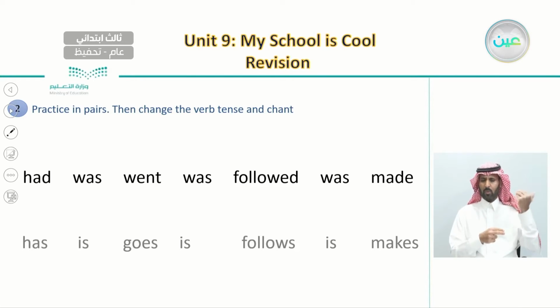So how can we rewrite this chant? We can do this by changing the tense of these verbs. So the 7 verbs that we talked about are had, was, went, was again, followed, was, and made. All of these are the 7 verbs in the past that we use.